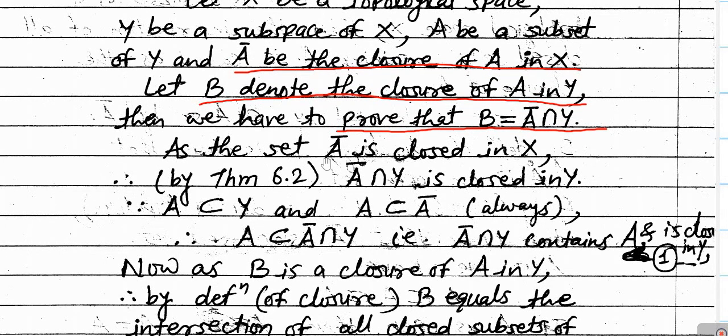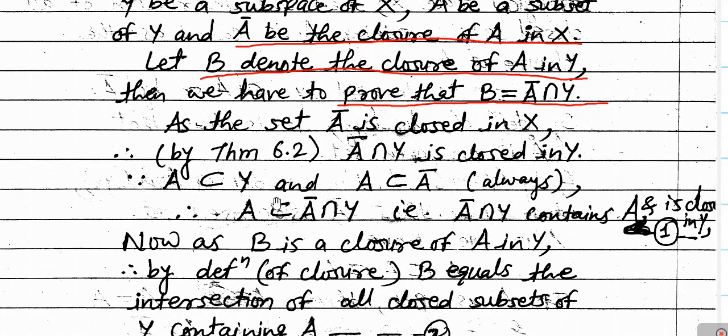So let us move. The set A bar is a closed set by the definition, as we have seen just now by means of the diagram also. So A bar is a closed set in X. Therefore, by theorem 6.2, which we have already seen earlier, the statement of theorem 6.2 was: if we take a closed set in X and its intersection with the subspace Y, then the resultant will be a closed set in Y. So by that theorem, as A bar is a closed set in X, the intersection of A bar with the subspace Y, which is A bar intersection Y, will be a closed set in Y. Okay, so A bar intersection Y is a closed set in Y.